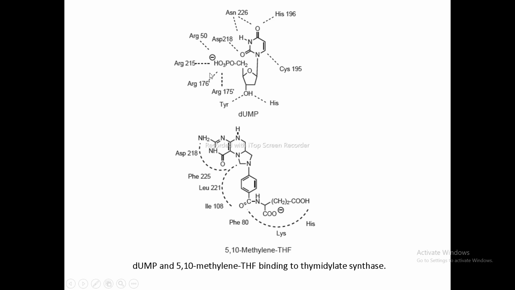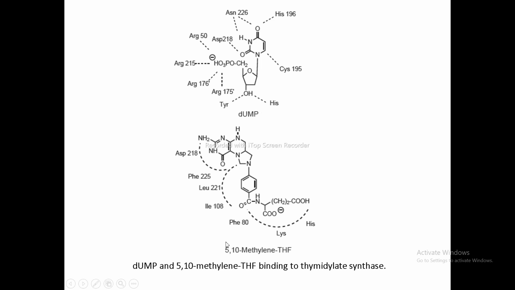And tyrosine and histidine. Now, these residues, tyrosine and histidine, form a hydrogen bond with the 3 hydroxy group of this sugar, right? Because the numbering starts from this oxygen, so 1, 2, 3. So they form a bond with this 3 hydroxy of the sugar. So this is how the interaction between dUMP and the enzyme takes place.